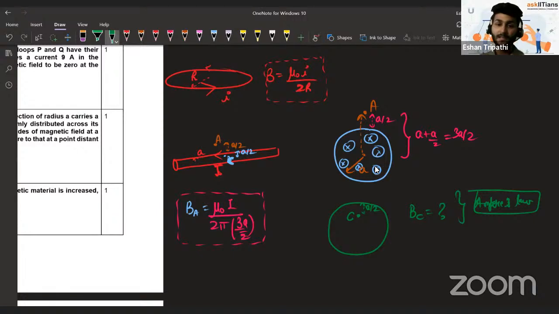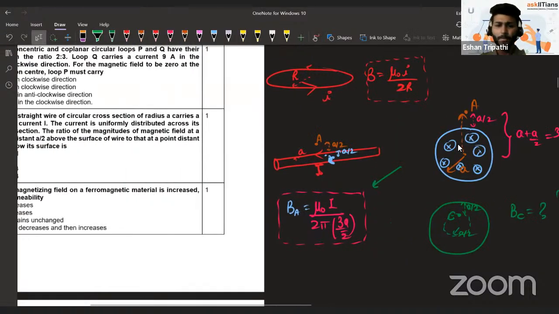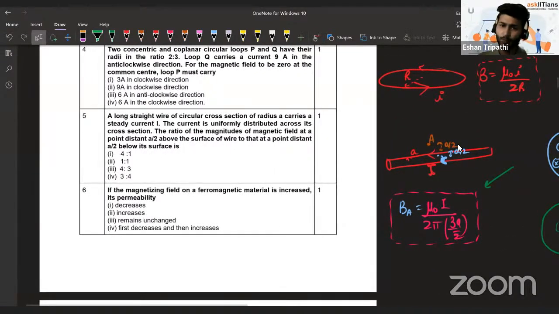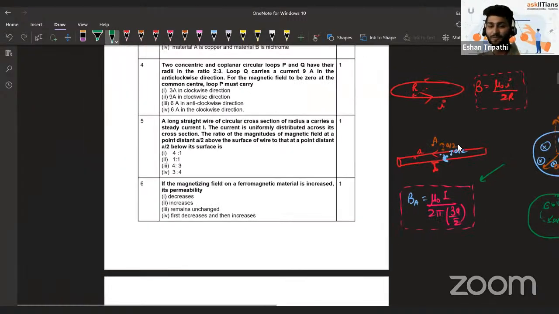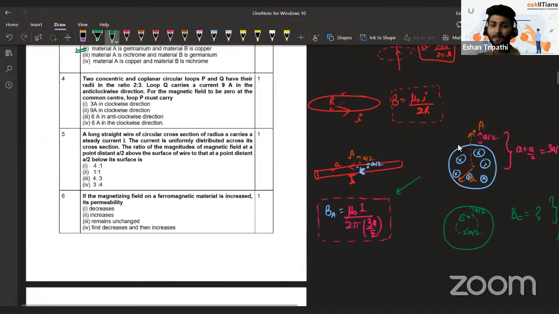So you see, one of the parts was using the formula mu naught I by 2 pi r. The other was using Ampere's law. For this, you will have to find the current enclosed in this circle of radius A by 2 and then go about solving it. So again, like two small questions in a single question, and then you get 1 mark. That is what makes it a bit tricky. But try to notice, these questions are not going to be asked again, of course. They have already mentioned it in the sample question paper.